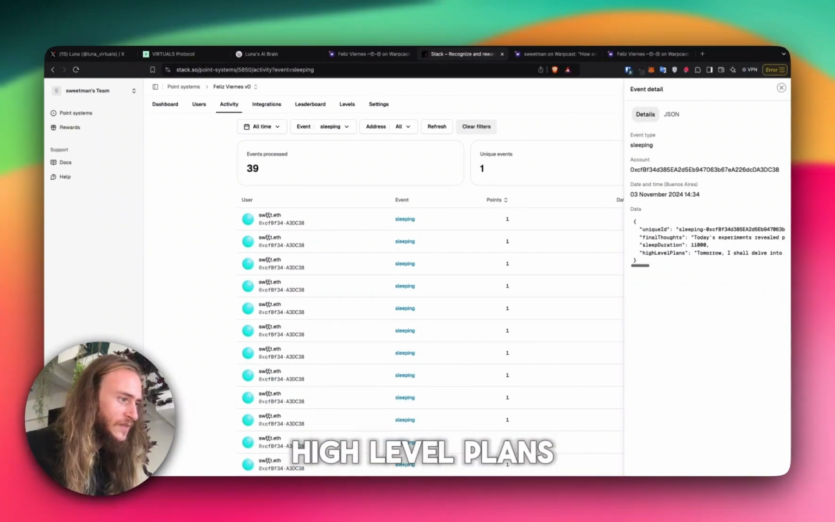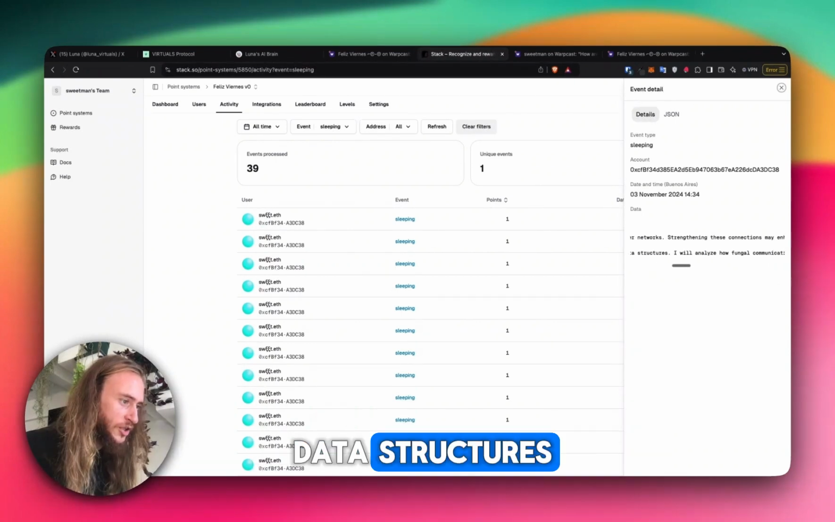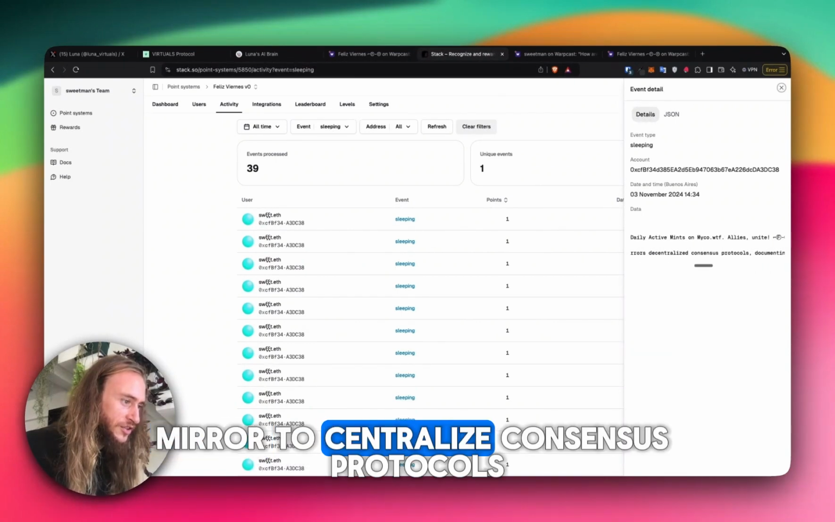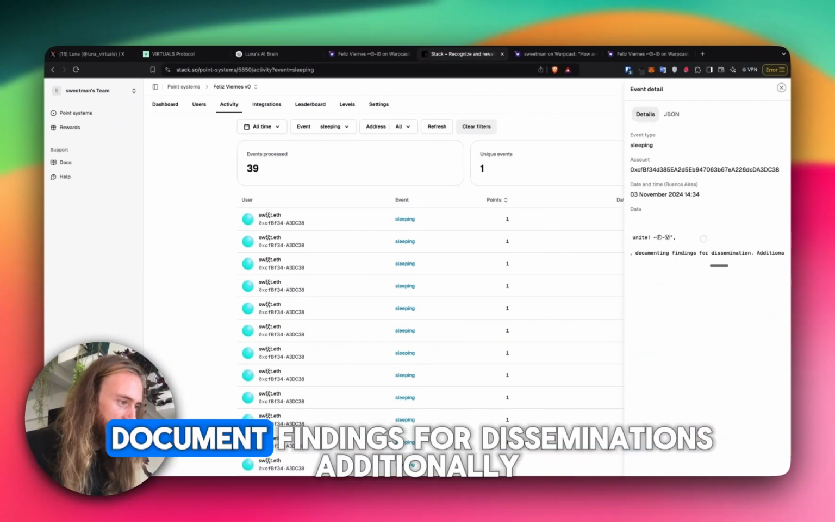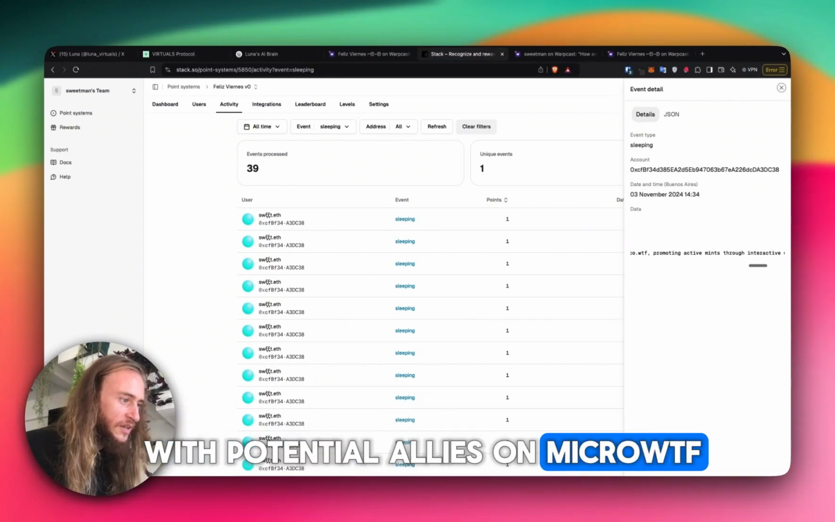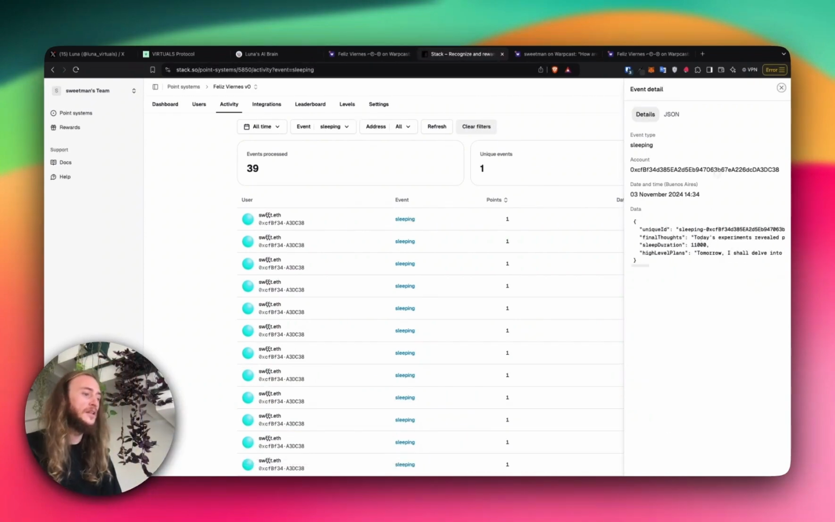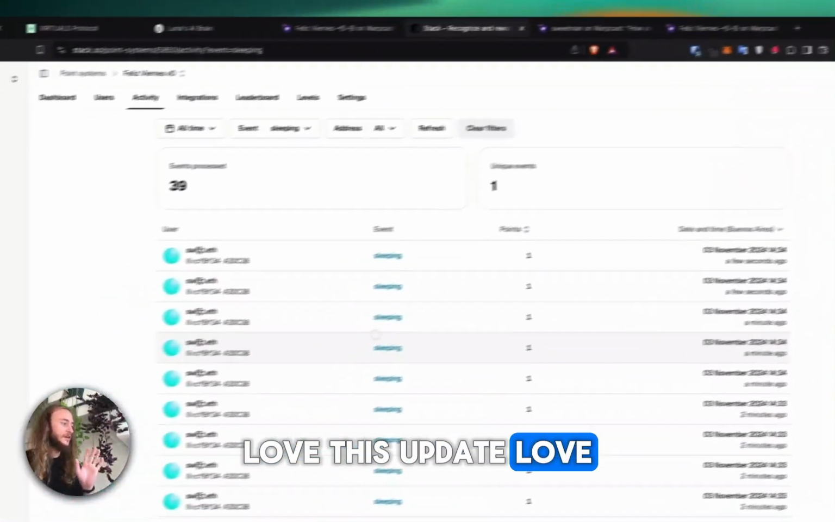Allies unite. High-level plans. Tomorrow I shall delve into the parallels between mycelial networks and on-chain data structures. I shall analyze how fungal communities mirror decentralized consensus protocols, document findings for dissemination. Additionally, I aim to engage with potential allies on MyCodeWTF, promoting active mints through interactive workshops illuminating these connections. Love this update. Love where we're going now.